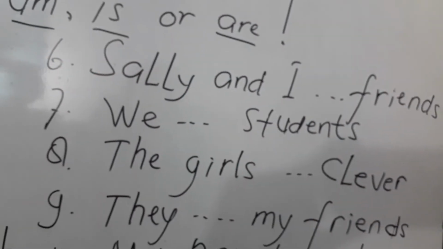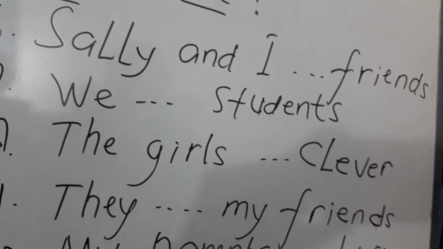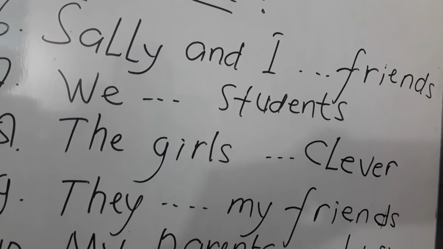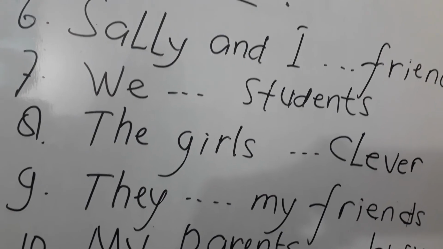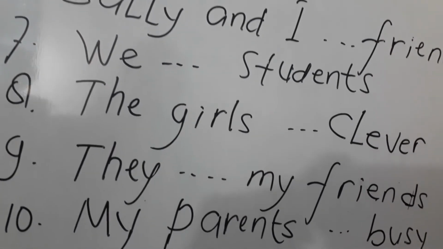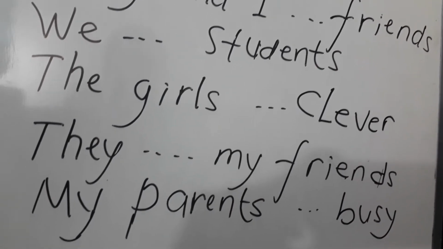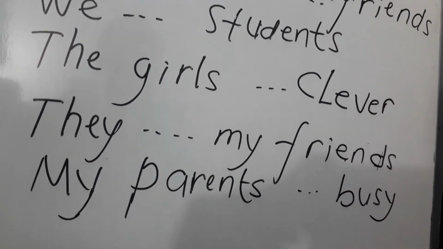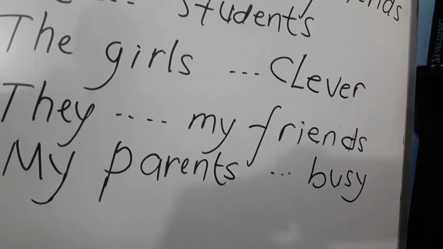Number 6, okay? Sally and I are friends. Kenapa pakai are? Karena subjeknya ada 2, berarti plural, bentuk jamak. 7. We are students. 8. The girls are clever. Number 9. They are my friends. Number 10. My parents are busy.